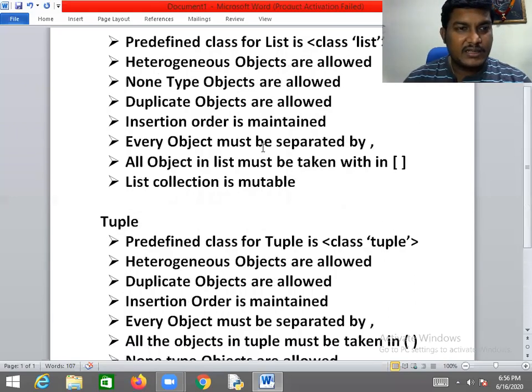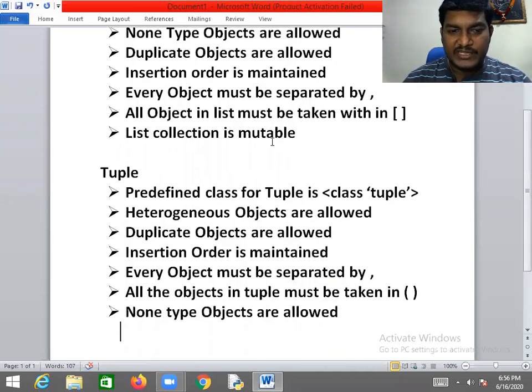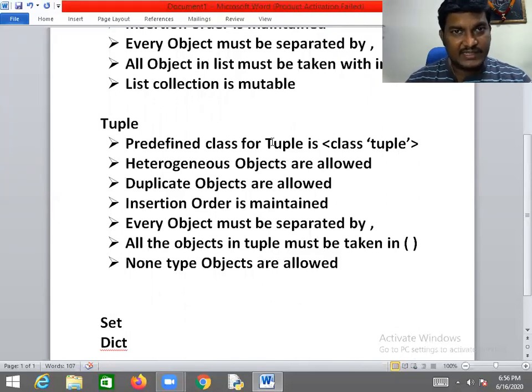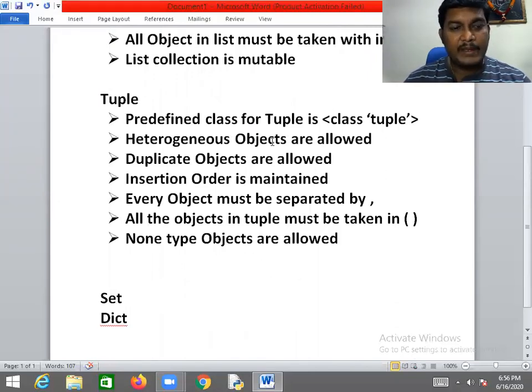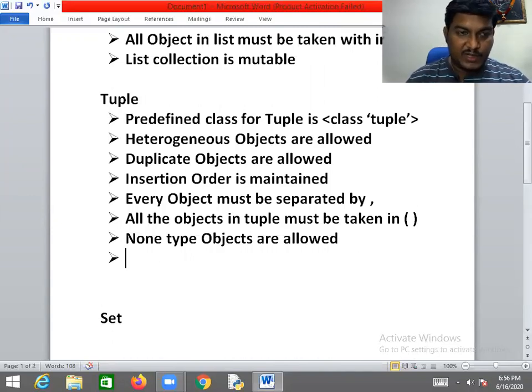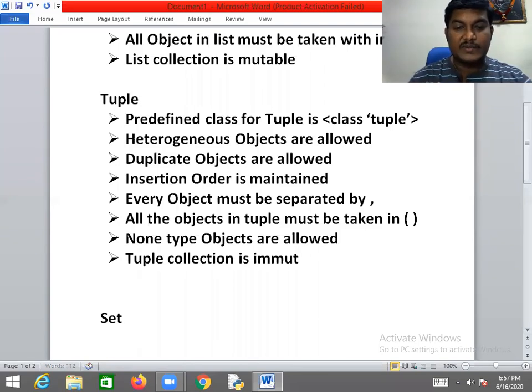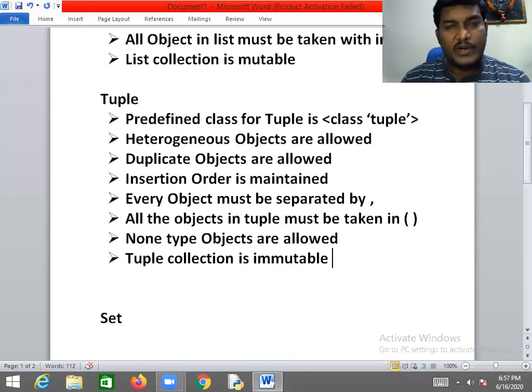But if you notice, almost all the points remain the same. What makes the difference? My dear friend, I would like to tell you this: the tuple collection is immutable. Immutable means the content of the tuple object cannot be edited. So the tuple object is immutable. Immutable means it cannot be modified.